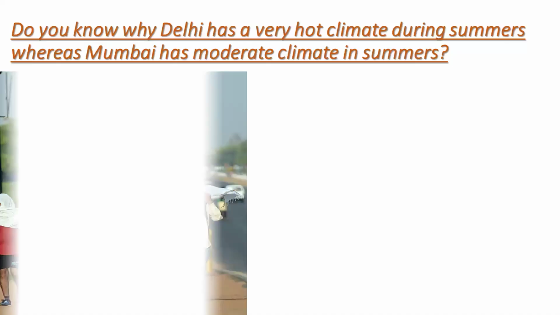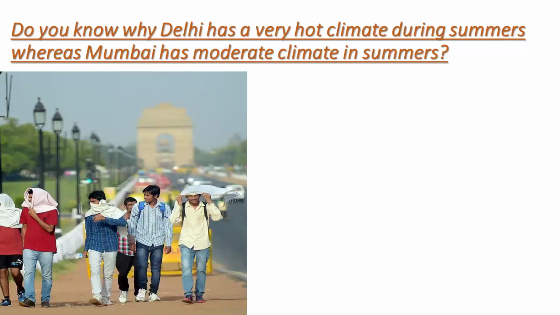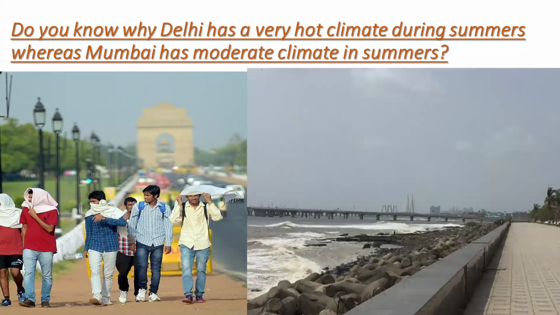And do you know Delhi has a very hot climate during summer, whereas Mumbai has moderate climate in summer. Do you know why? This is because of the distance from the sea. Water takes more time to heat as well as to cool. Thus, during the daytime, water is cooler than land. The cool breeze comes from sea to land. This affects the climate of places in the coastal area.